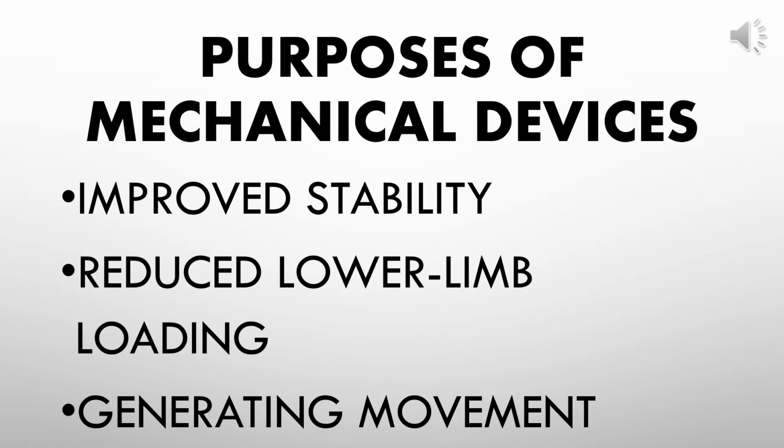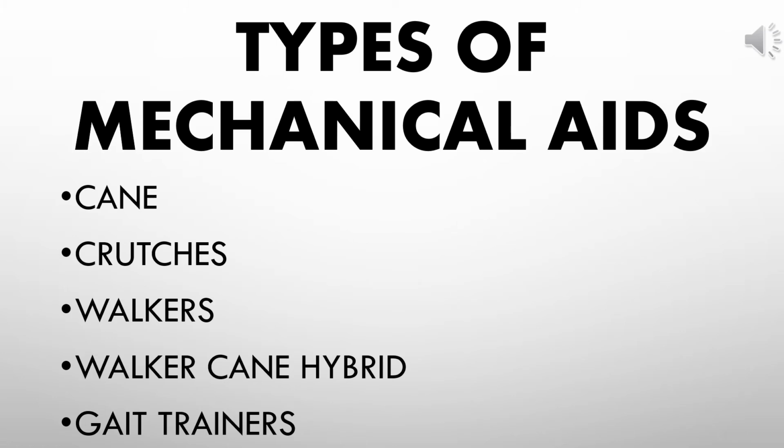Third one is that it generates movement. It is very common that mechanical devices are used for movement, so it carries half the weight. That is why it is used to have movement if there is any injury. Next are the types of mechanical devices. Here are the names of the mechanical devices used. First one is the cane, second one is the crutches, third one is the walker, fourth one is the walker cane hybrid, and fifth one is the gait trainers. Further, I will explain each of them.